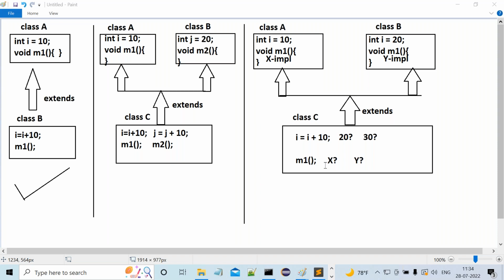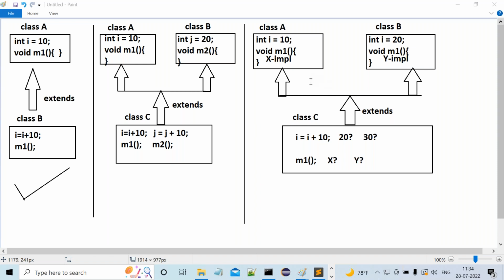Multiple inheritance is not possible in the case of what now? Java. Of course, in the case of C++, the virtual functions concept is available. Through that, they are able to achieve it. Leave it. In the case of Python, they have some algorithm internally. Through that algorithm, they are able to achieve it. What is that algorithm followed by Python? In the order, which super class is the first one? In Python, how is the solution available? Understand it now.